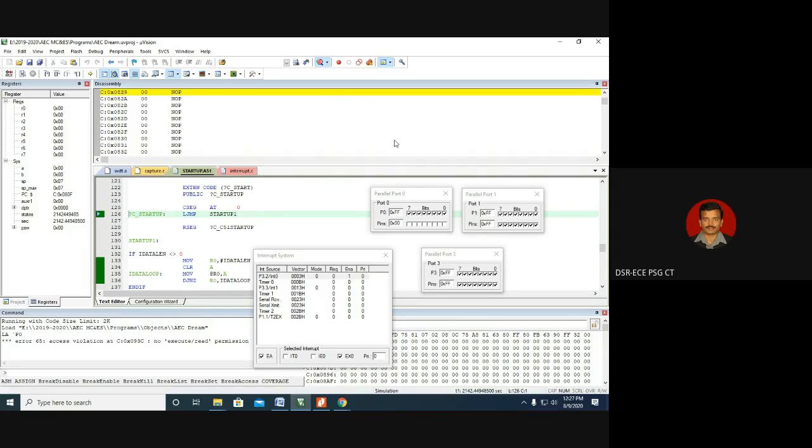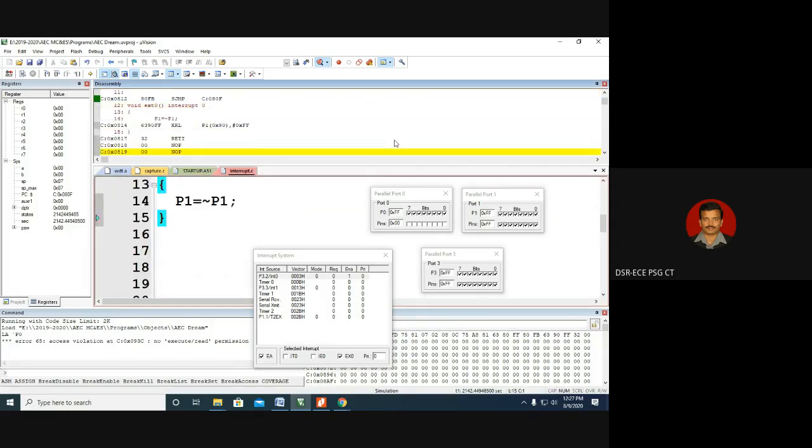port 1 needs to be complemented. So that's what we are doing, right? In 814, port 1 equals the 1's complement of port 1. This is external interrupt 0. So XRL port 1, something like that we need to understand. Okay, now the theoretical discussion is 100% clear. Now we have to experiment with this.